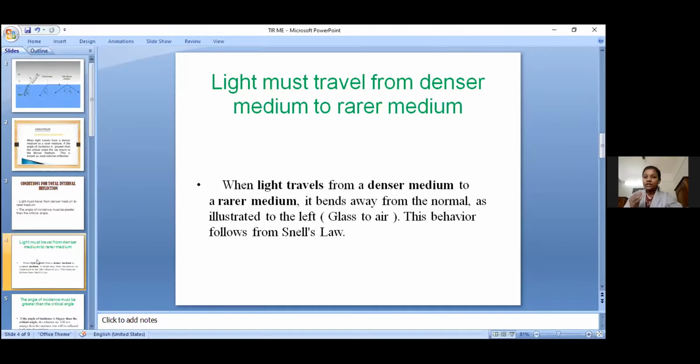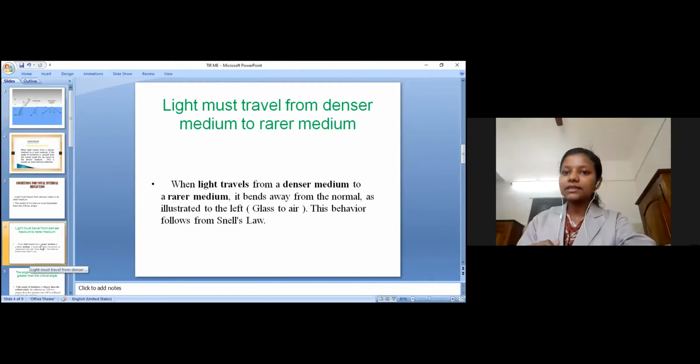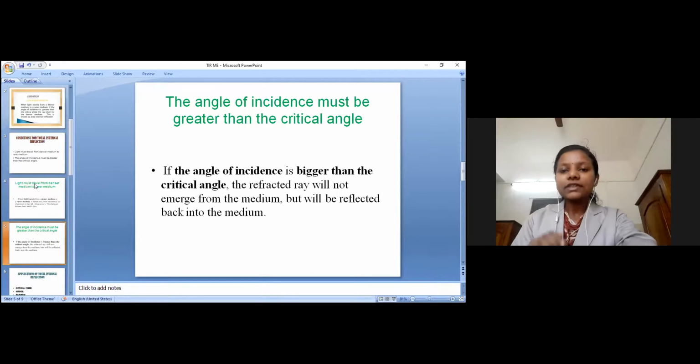When light travels from a denser medium to a rarer medium, it bends away from the normal, as illustrated to the left. We can see the example of glass to air. This behavior follows from Snell's law that we already discussed. Then it is the first condition.